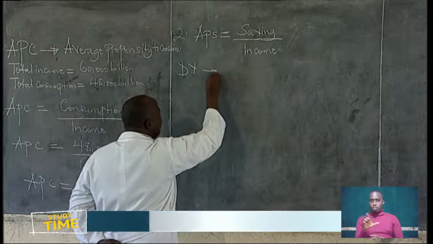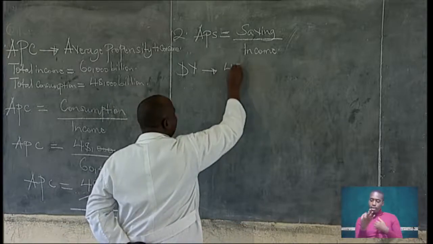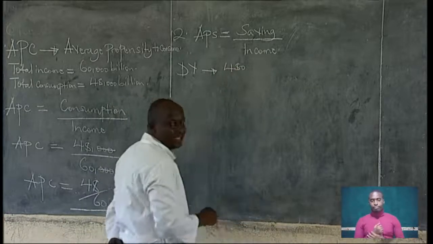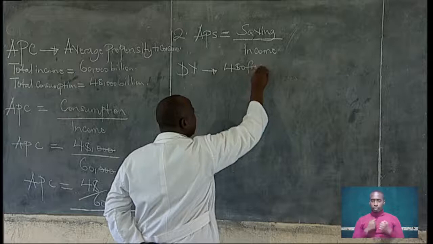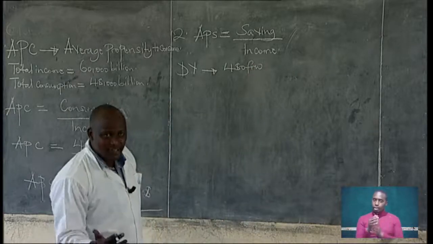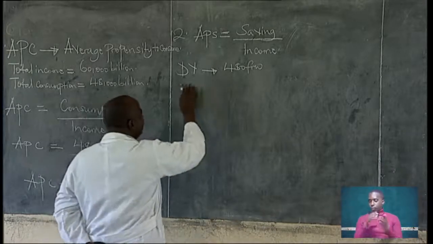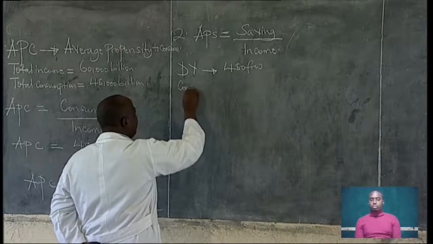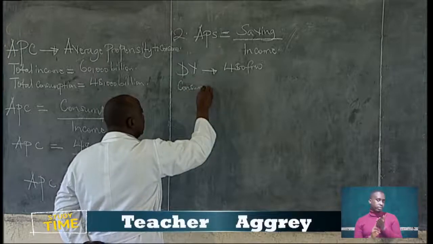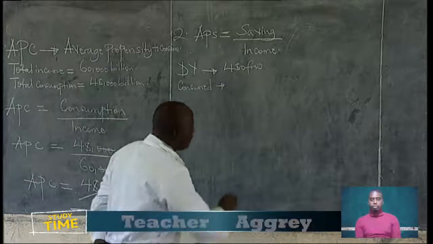The disposable income we are given is 480 francs. That is the disposable income given. And she spent 360. Out of 480, what was spent? Consumption. What was consumed is 360 francs.